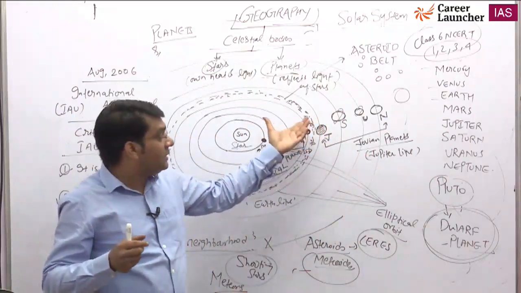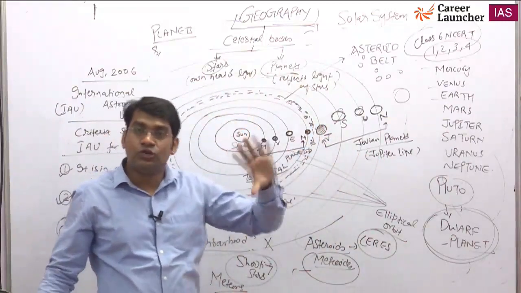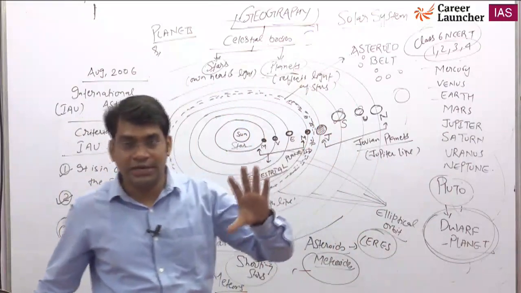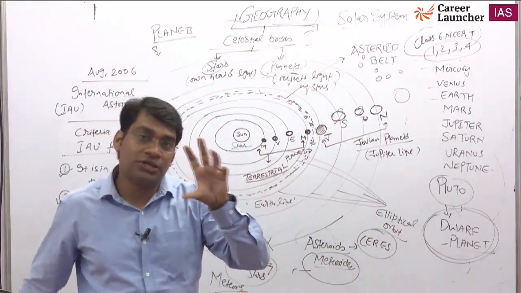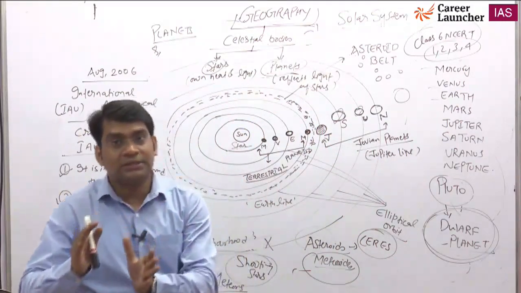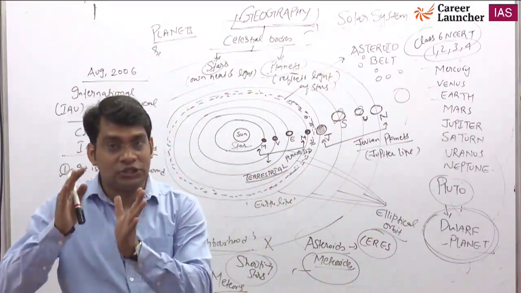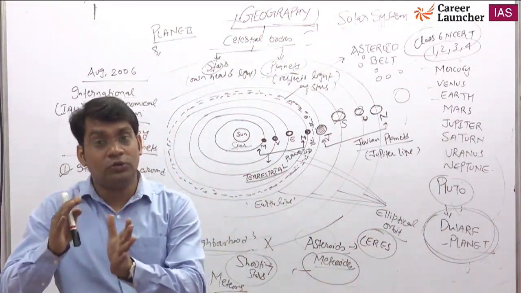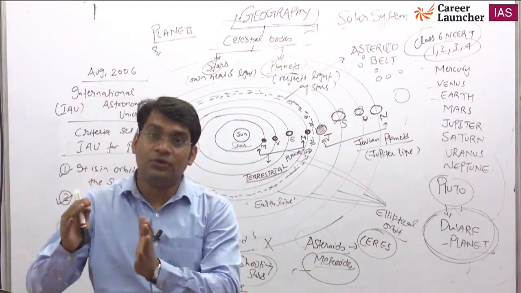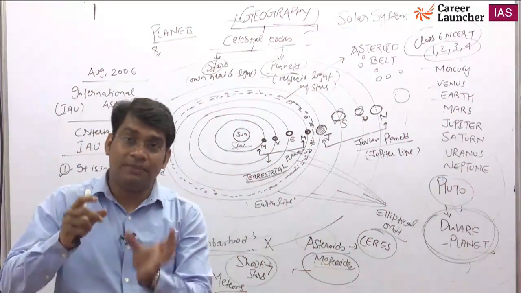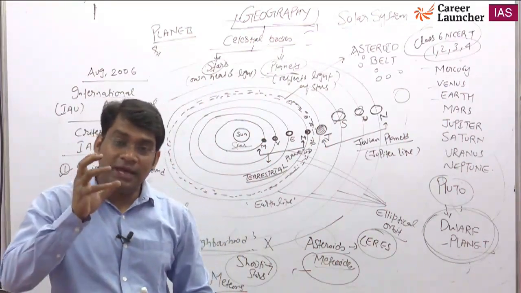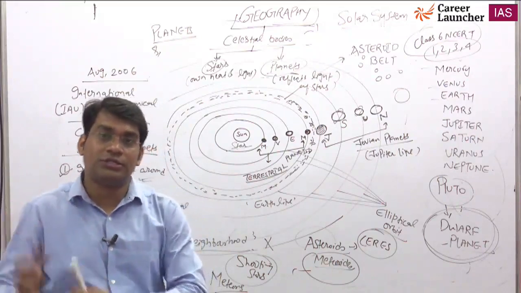Dibrugarh, basically these are NASA's missions: Juno for Jupiter, Cassini for Saturn, and Osiris is a mission that will study an asteroid. The asteroid's name is Bennu, B-E-N-U, and it is present between Mars and Jupiter. It will help us know the origin of the solar system.